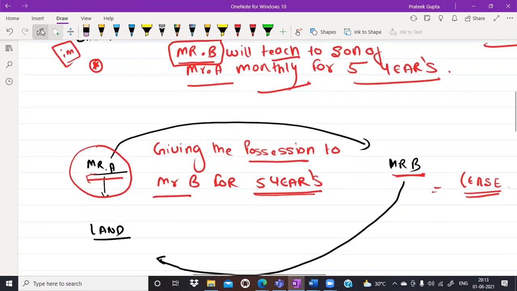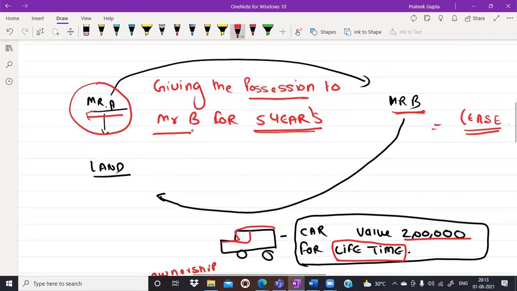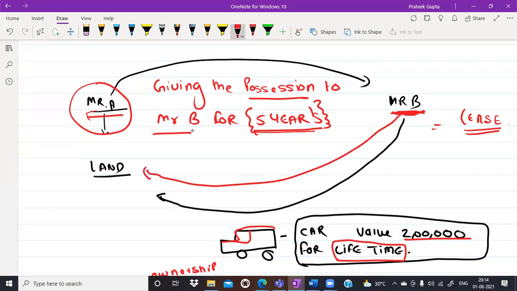Now, the second example is in front of you. In this case, again, Mr. A is giving the right to enjoy the property for a certain period of time. Now, Mr. B, here, is not rendering services. He is giving the ownership of one property, or you can say one thing.